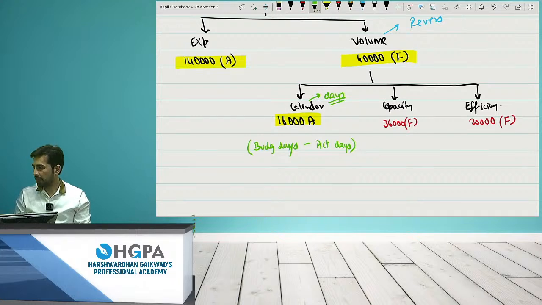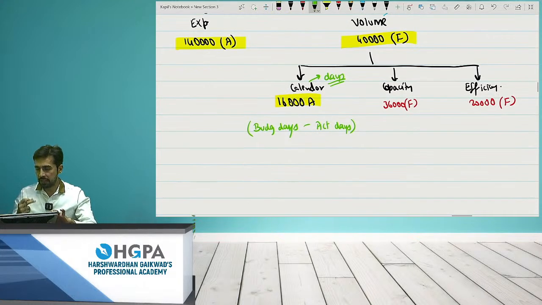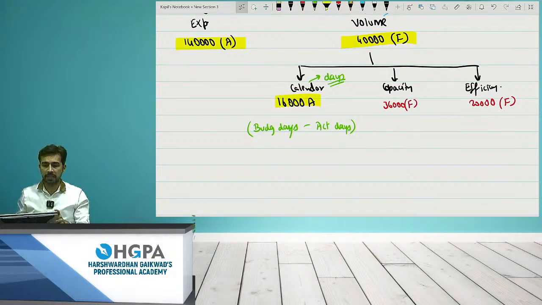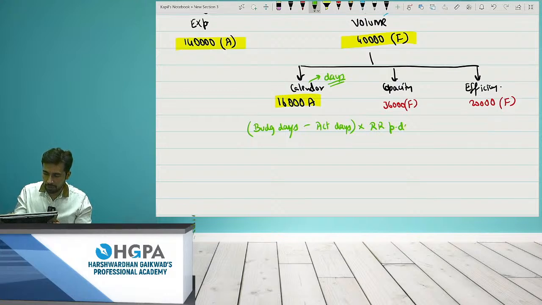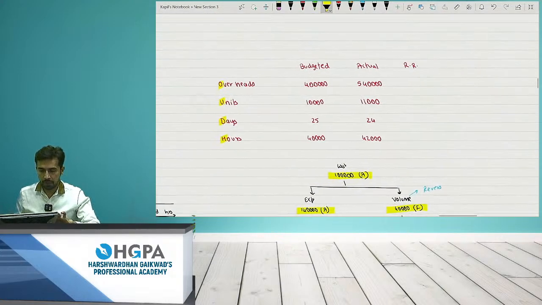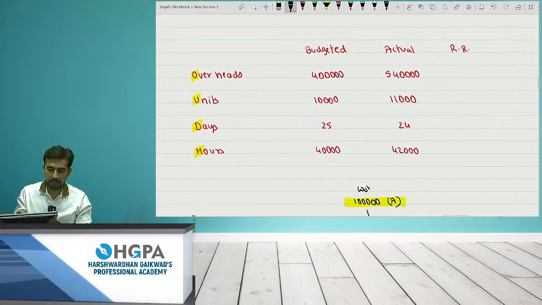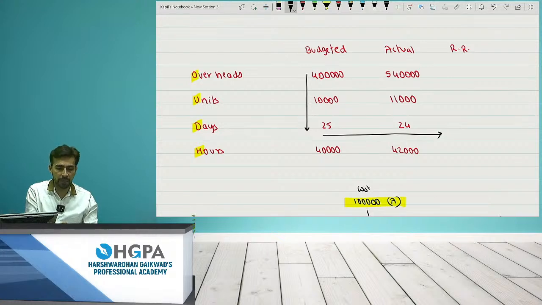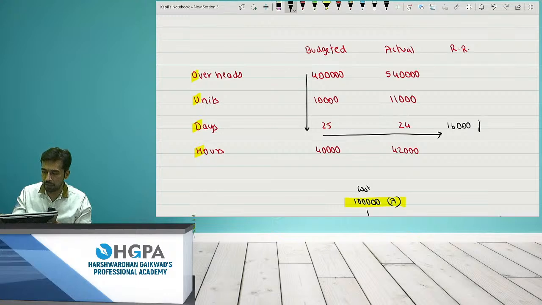Shruti, not the chart format, but you have to present it paragraph wise. I'll just tell you how to present. Budgeted days minus actual days, into recovery rate per day, because we are taking the day-wise rate, right? So we have to take the recovery rate per day. If you check the table, it is 4 lakh divided by 25. So how much are you spending per day? That means you are spending 16,000 per day. That is the recovery rate.